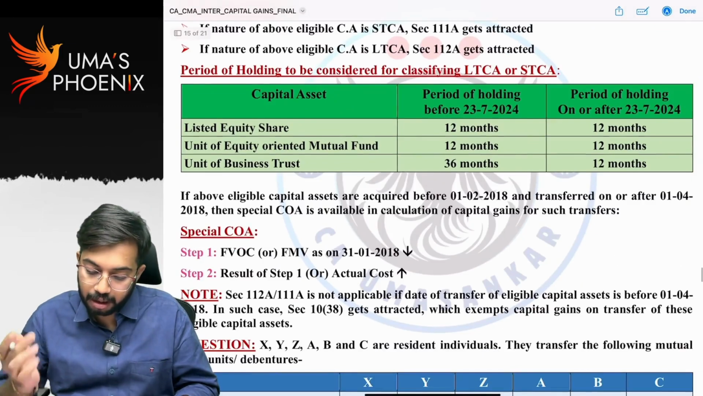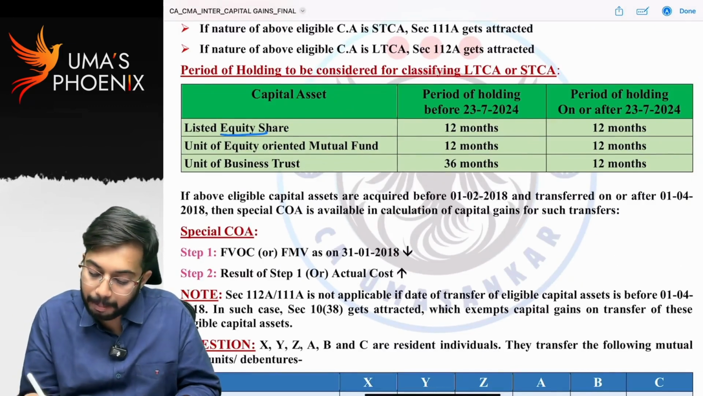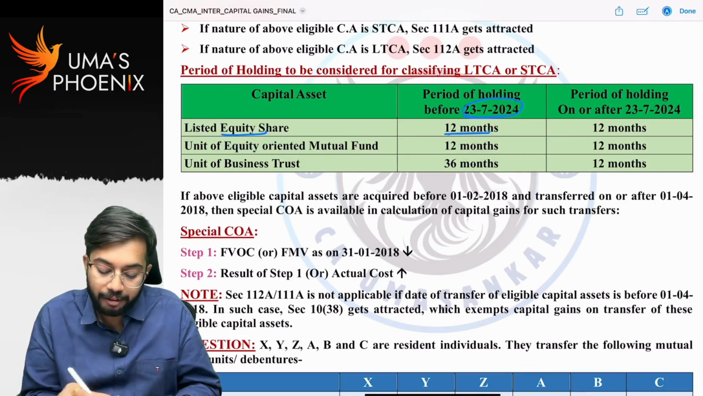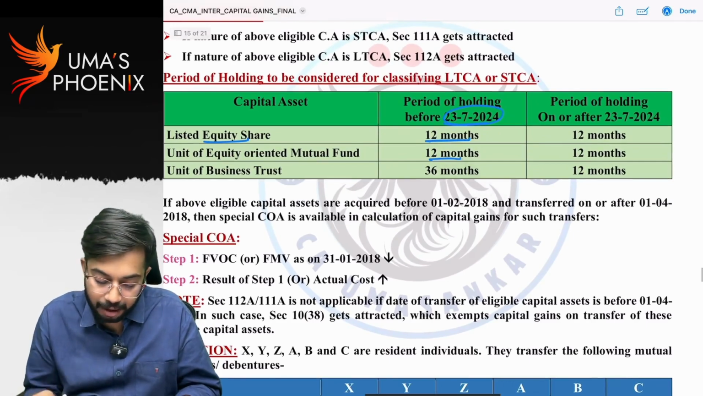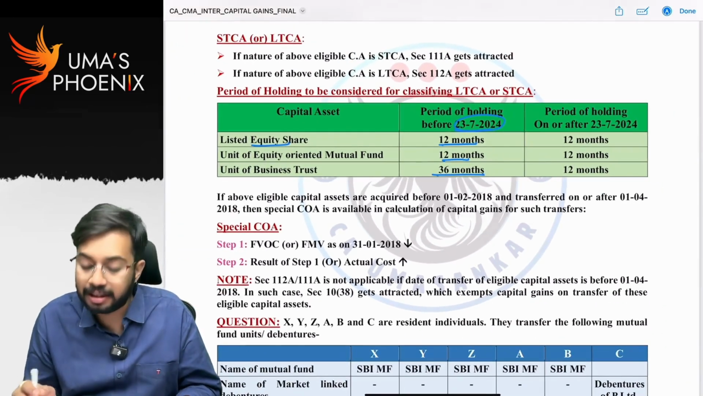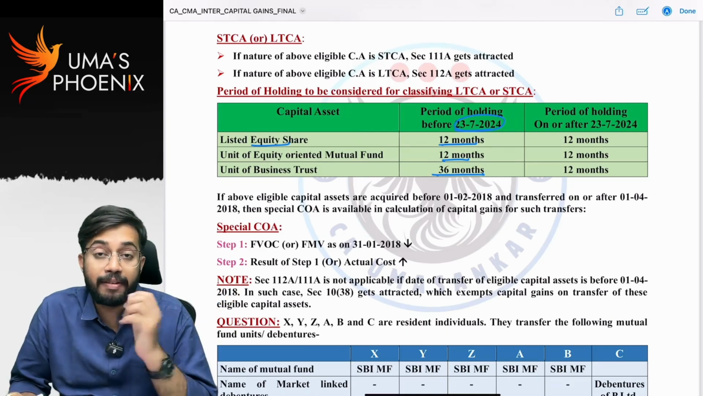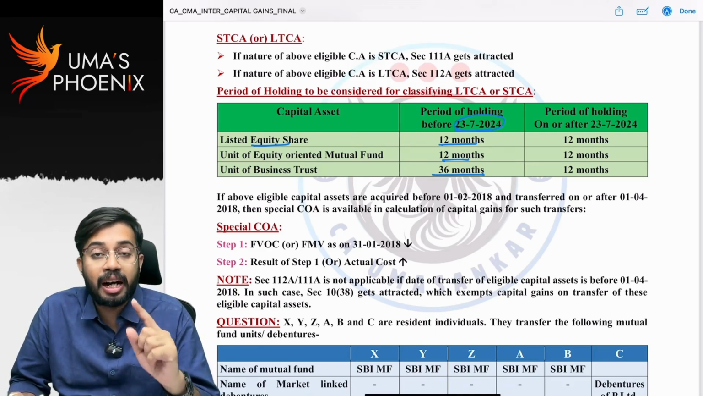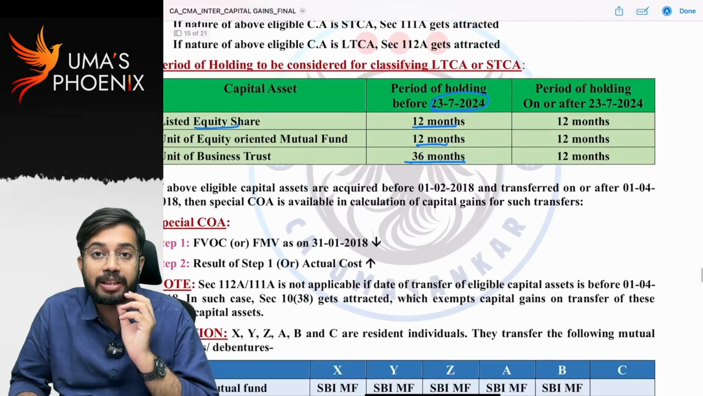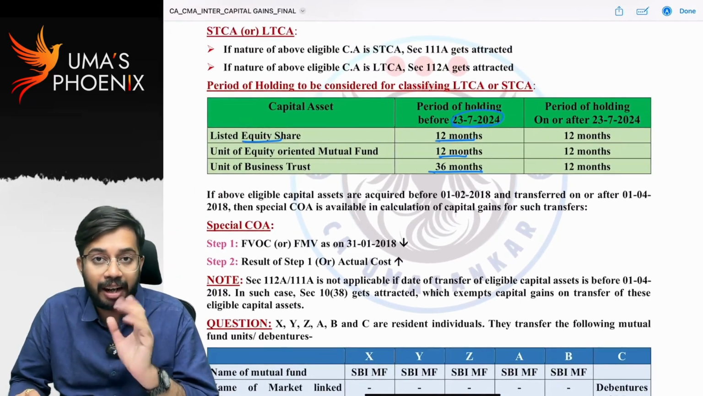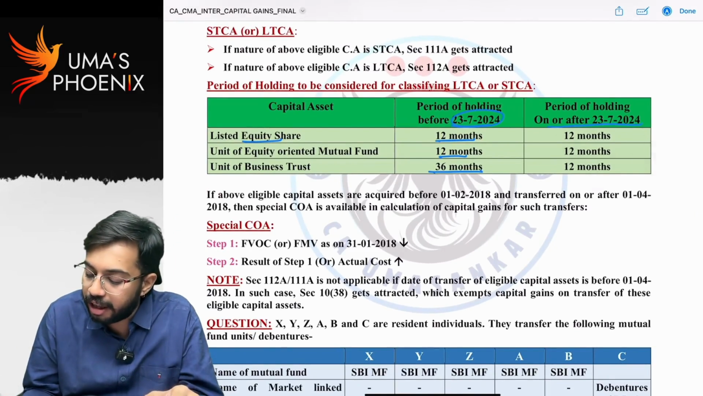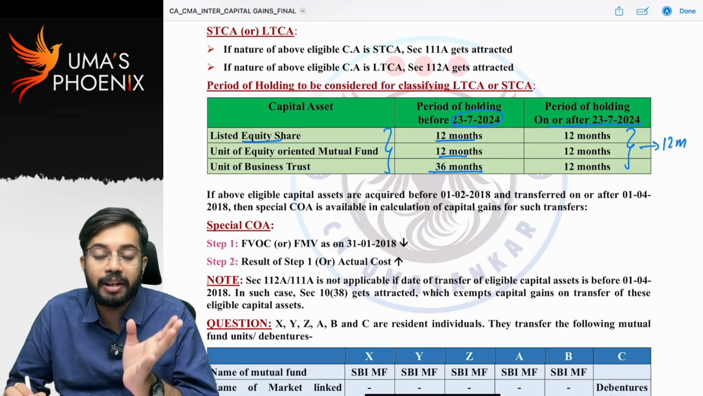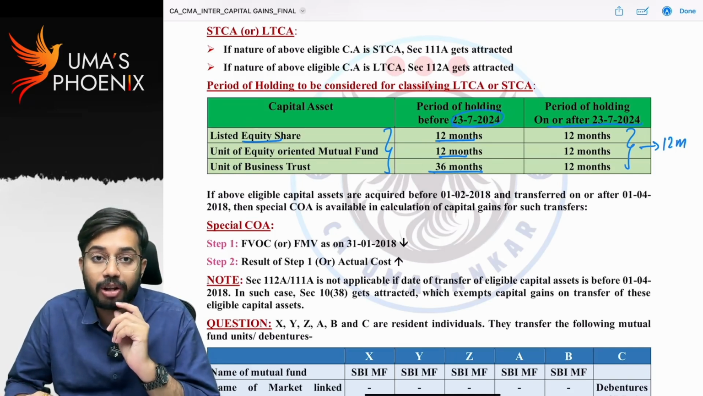You can check the period of holding. For listed equity share before 23rd July 2024, the criteria is 12 months. For equity oriented mutual fund, criteria is 12 months. For business trust, criteria is 36 months before 23rd July 2024. That means before 23rd July 2024, if a unit of business trust is held for more than 36 months, then it is classified as long-term capital asset and 112A gets attracted. Is it clear? So on or after 23rd July 2024, for all these three capital assets, criteria is 12 months. If they are held for more than 12 months, classified as long-term capital asset.